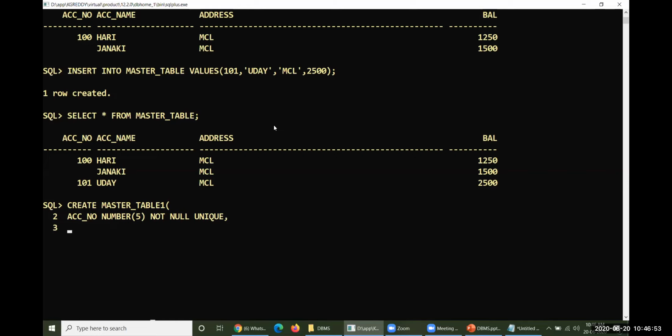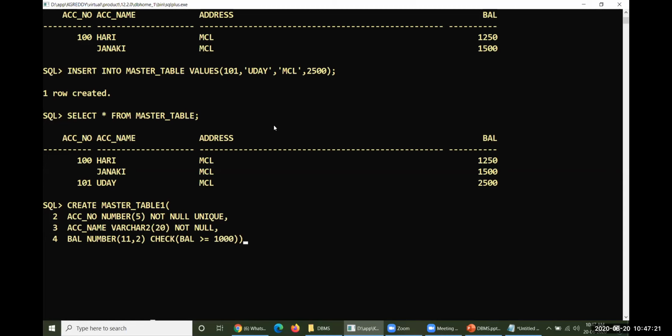Then followed by ACC account holder name, CHAR or VARCHAR2 of 20, not null here. Then balance. I don't want to go for address here. Balance, number of 11 comma 2. Let me also check whether this balance is greater than or equal to 1000 or not.